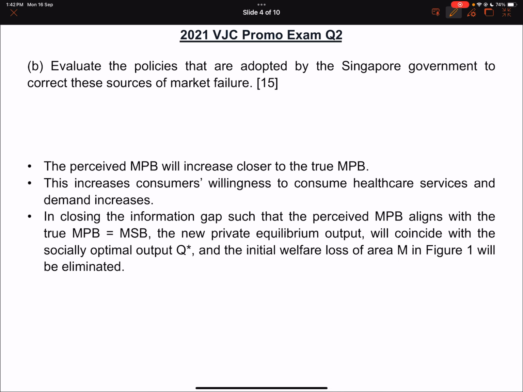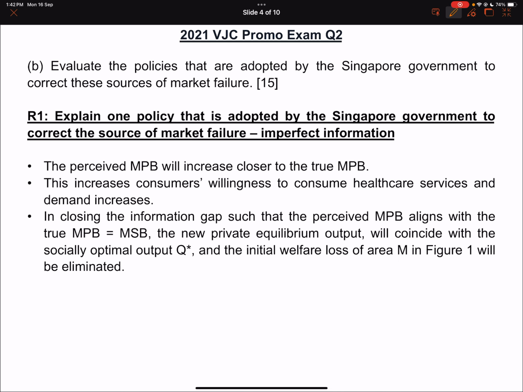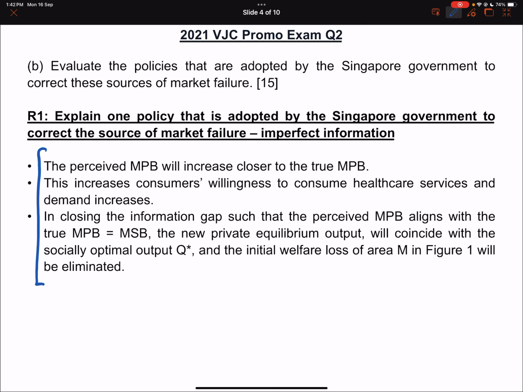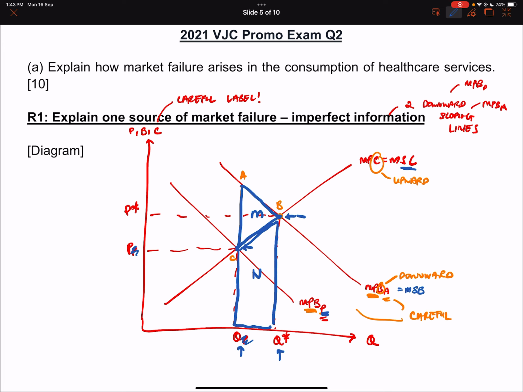The second part is important. You need to link to the diagram. So what's the campaign going to do? This is what we drew in Remedial 3, right? There is imperfect information because MPB perceived is less than MPB actual. So when you run the campaign, you tell people, hey, can you please go for your checkup, have you heard going for your checkup is so awesome. What you're doing is shifting this perceived benefit up towards the actual benefit.